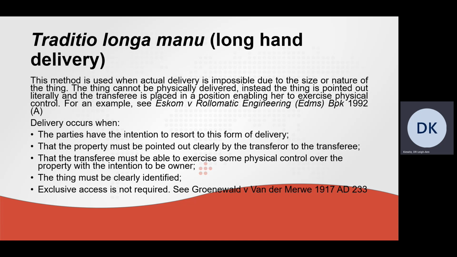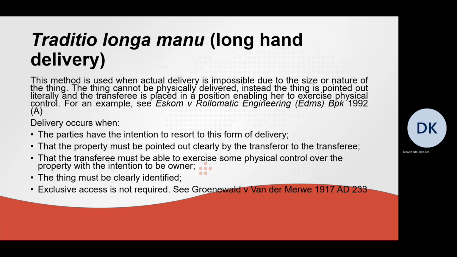Now, delivery in the case of Traditio longa manu will occur where the parties have the intention to resort to this form of delivery, meaning they have to decide, listen here, we are going to transfer ownership of this movable thing by means of Traditio longa manu. Secondly, delivery occurs where the property has been pointed out clearly by the transferor to the transferee.